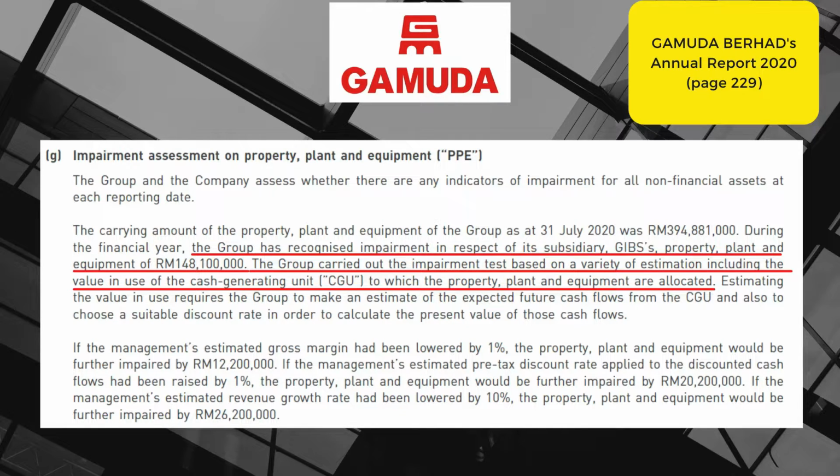Their annual report stated that the group has recognized impairment in respect of its subsidiary's property, plant and equipment of 148 million. The group carried out the impairment test based on a variety of estimations, including the value in use of the cash generating unit to which the property, plant and equipment are allocated.